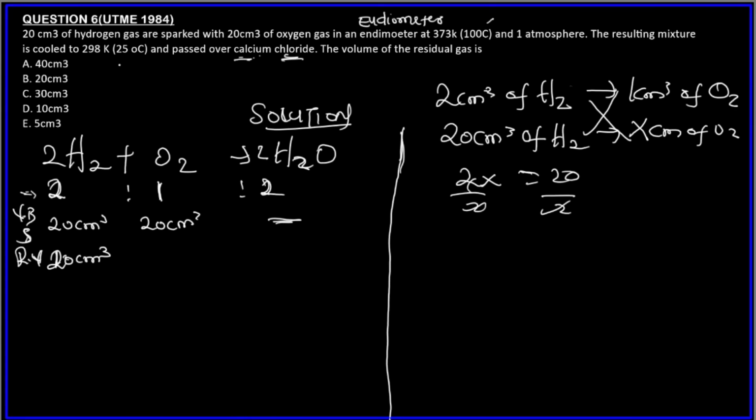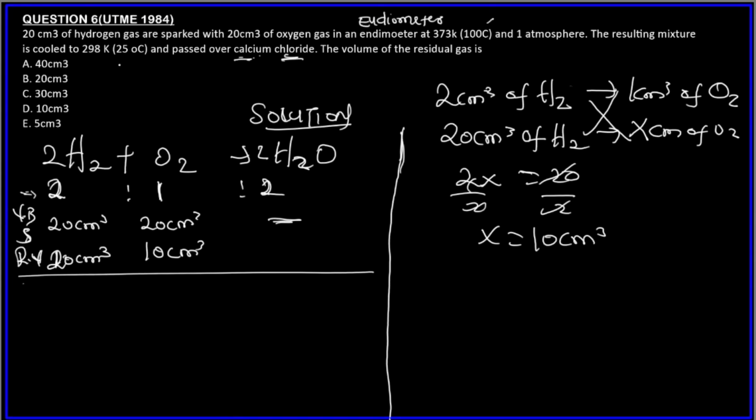20 times 1 is 20. Divide both sides by 2. X is 10 centimeter cube. So we have 10 centimeter cube of oxygen that will react with 20 centimeter cube. So this 10 centimeter cube is the one that will react. The entire 20 centimeter cube will not react.